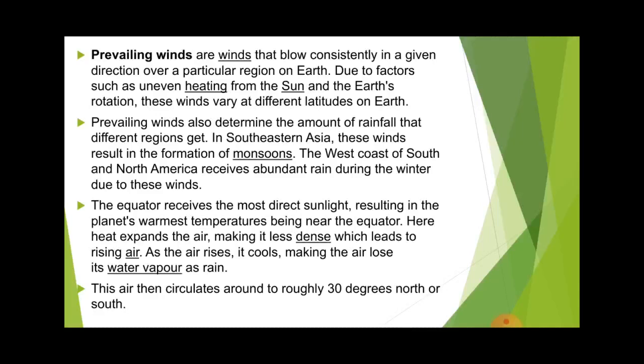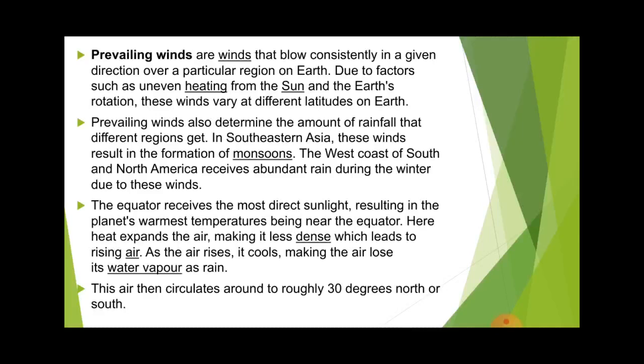Whether it is water or land, they start getting heated most, and the heat expands the air and makes it less dense, which leads to the rising of the air. When air gets heated, the air molecules start rising up, and when it rises, it cools and loses its water vapor as rain.